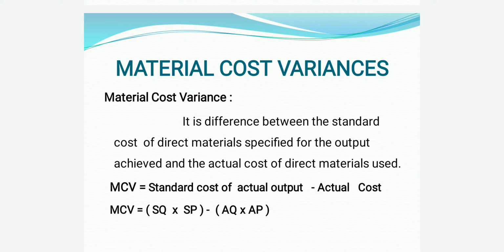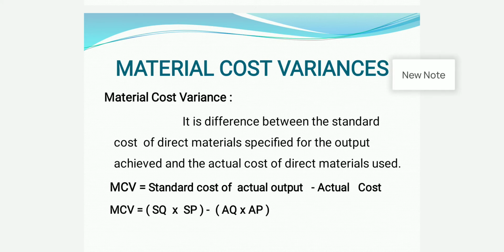Material cost variance is the difference between the standard cost of direct material specified for the output achieved and the actual cost of direct material used. That is the material cost variance. How to calculate the material cost variance?